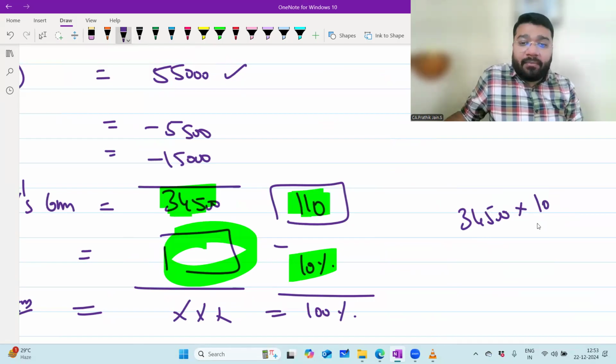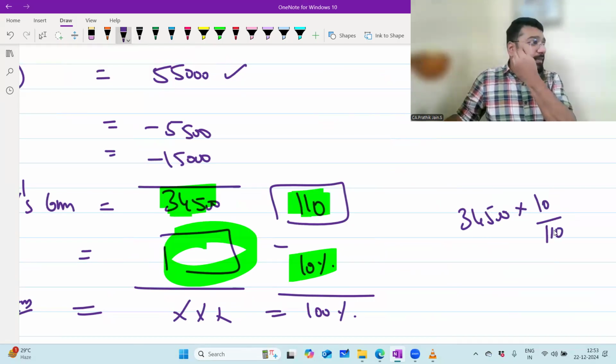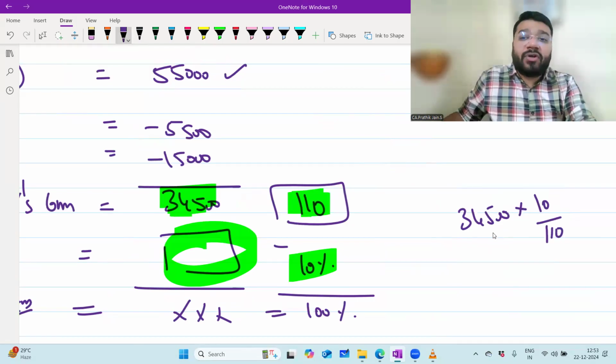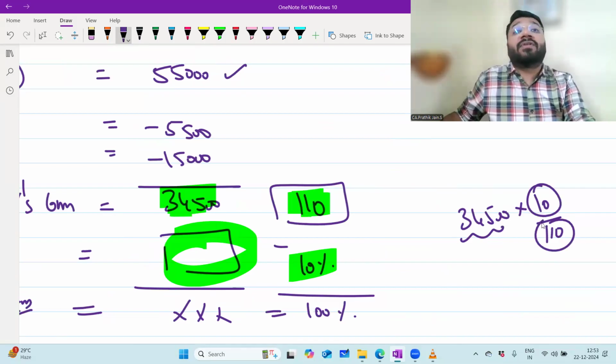34,500 into 10 by 110, because this 34,500 is net profit before charging Y's commission. So into rate by 100 plus rate, sorry, into rate by 100 plus rate. Into 10 by 10 plus 100, which is 110.